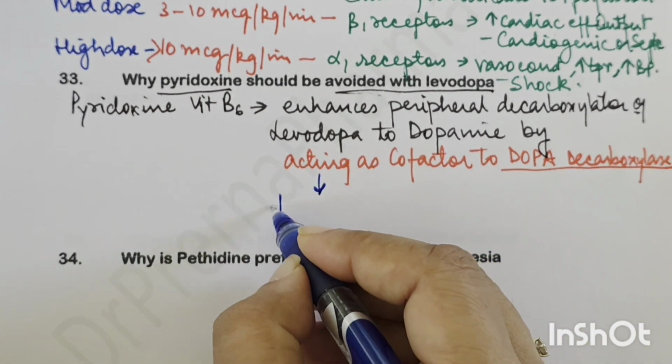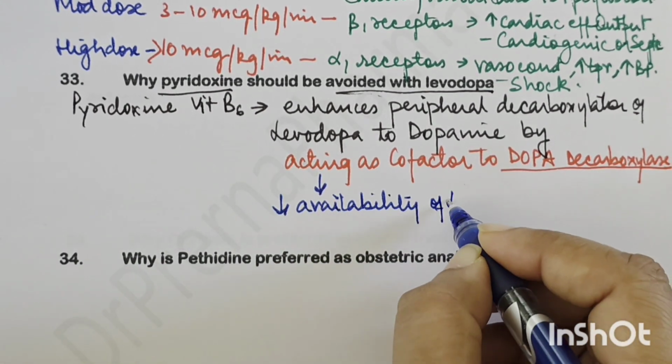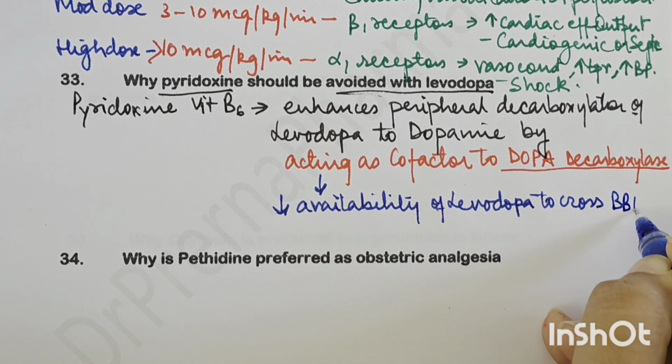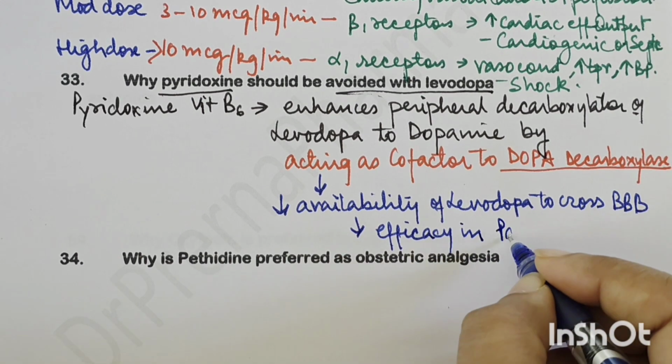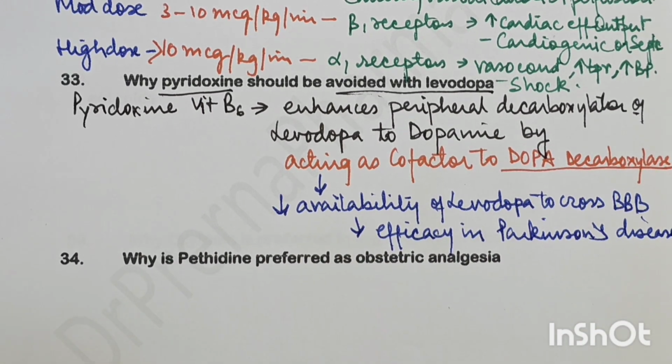So that will do what? That will reduce the availability of levodopa to cross the blood-brain barrier, thus reducing the efficacy in Parkinson's disease, right? So this is the action of pyridoxine. Now that is why pyridoxine should be first of all avoided.